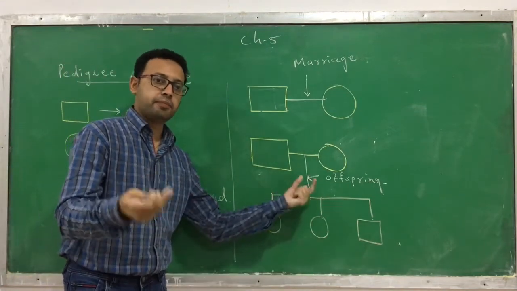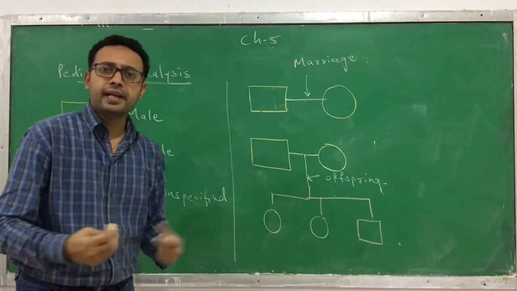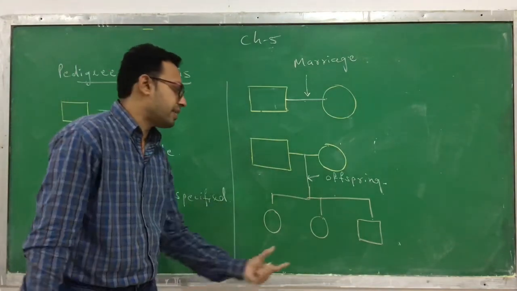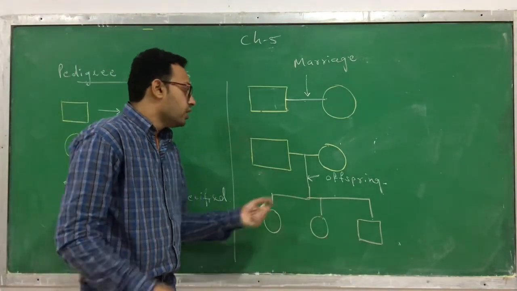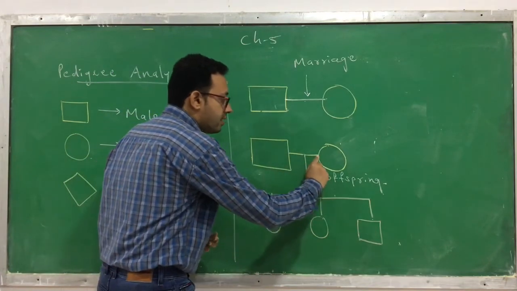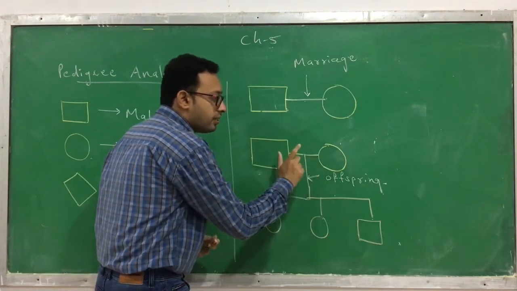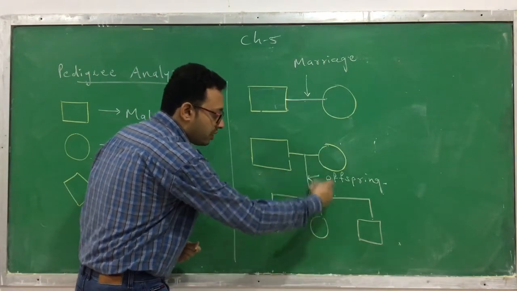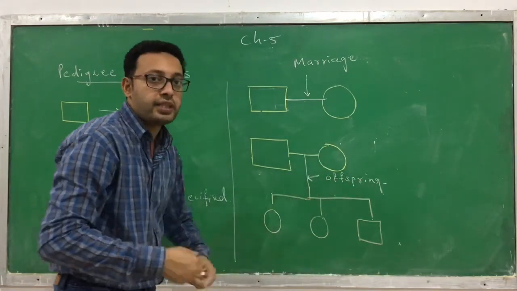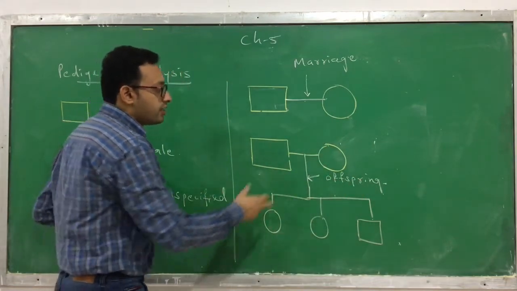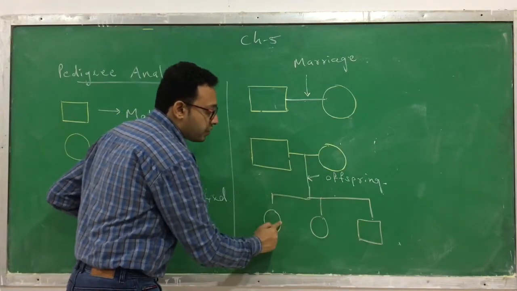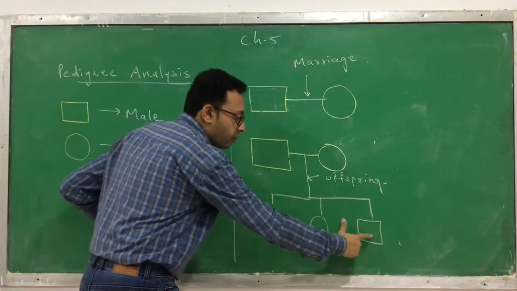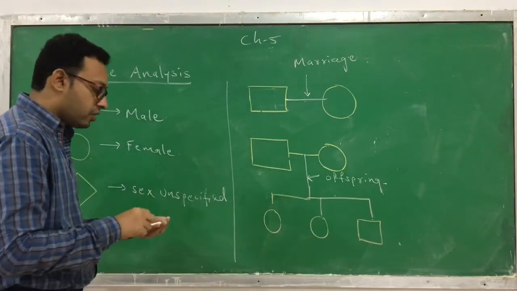How many children this couple has is another question, but I am just showing you. This is a marriage. The horizontal line between the male and the female is called a marriage. The vertical line indicates their offspring or the next generation. Now here you see that this couple has 3 children, 2 daughters and 1 son.